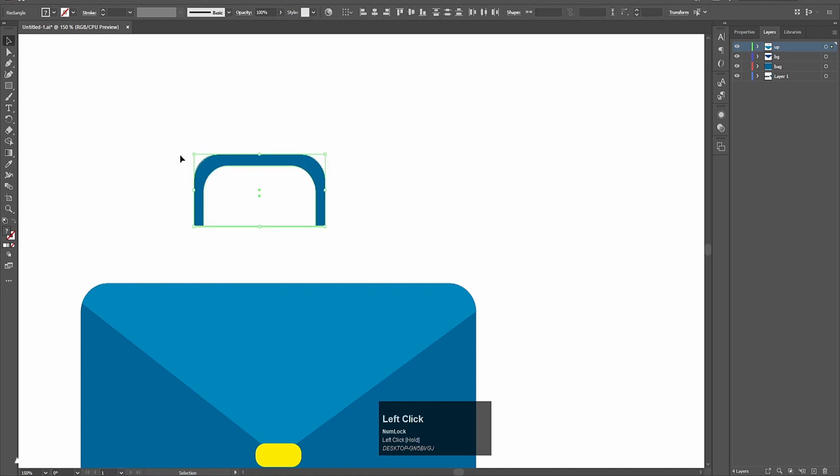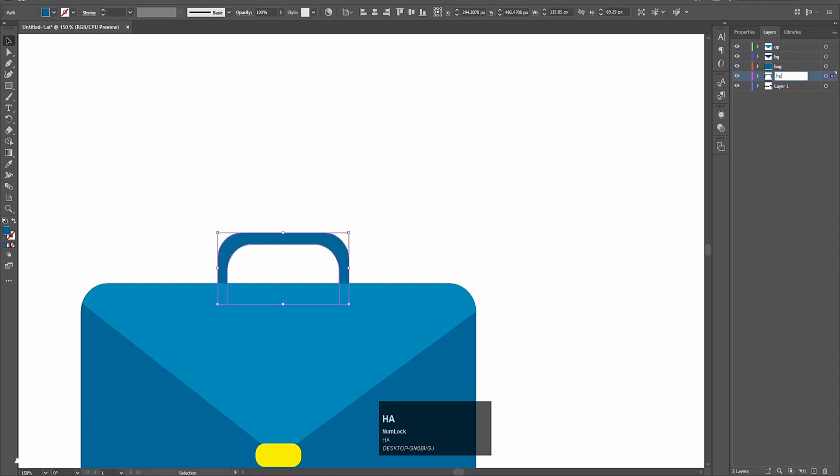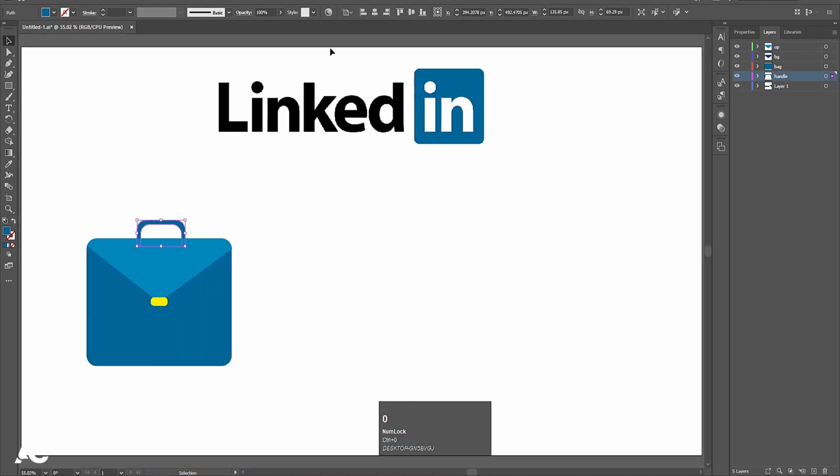Now select all the layers and I'm going to select my shape builder tool and, holding Alt, I'm going to select this area to delete it. Now select this, and this is our handle, so hit Ctrl X and I'm going to create one layer over here and press Ctrl Shift V. I'm going to call this handle. Hit Ctrl 0. So as you can see, we have successfully created one bag over here.